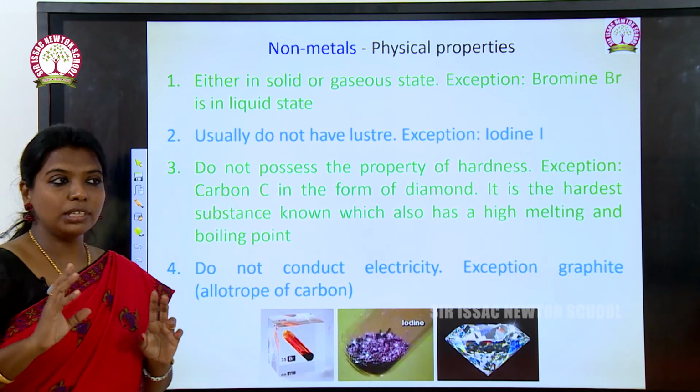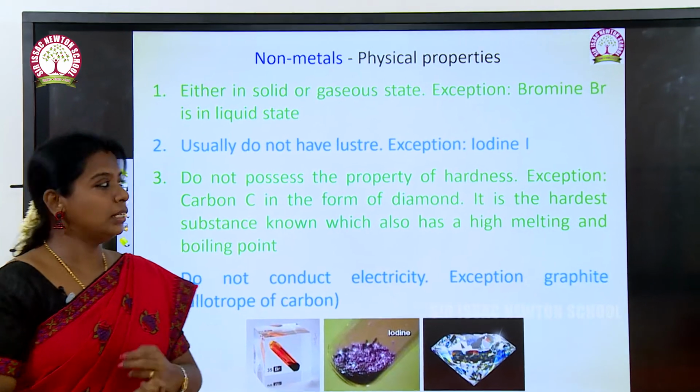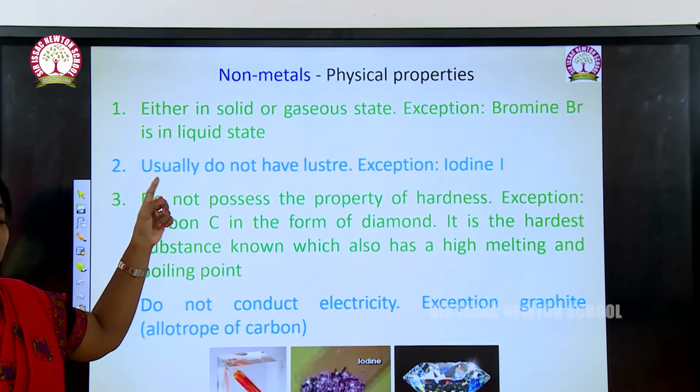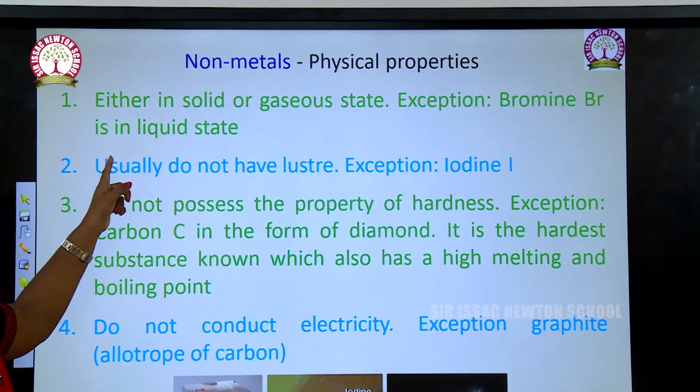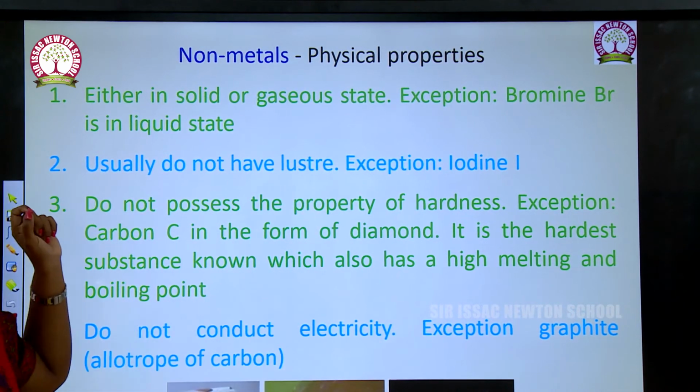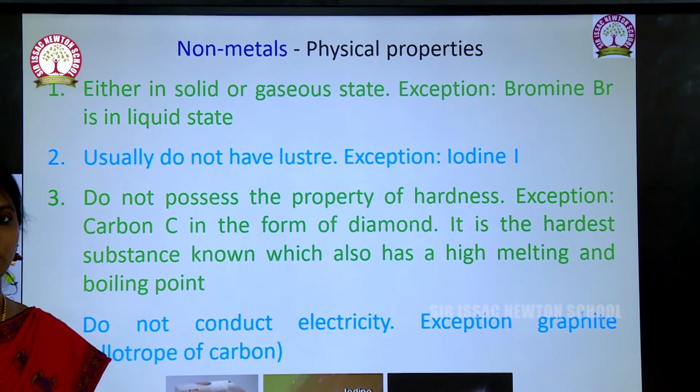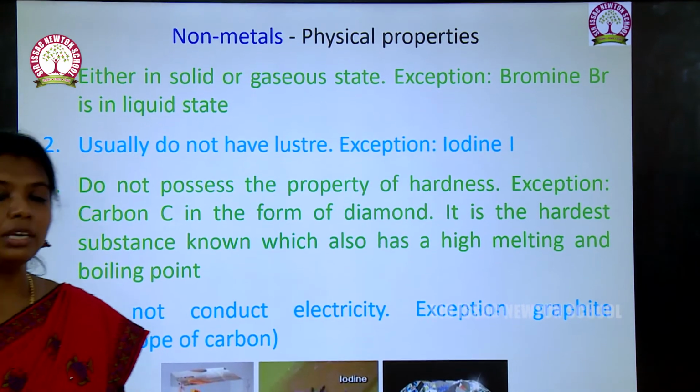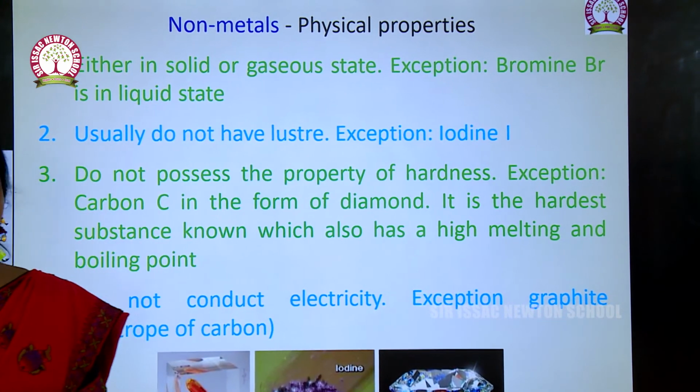First one, non-metals are either in solid or gaseous state. Bromine is in a liquid state. Except bromine, all the non-metals are either in solid state or in gaseous state.